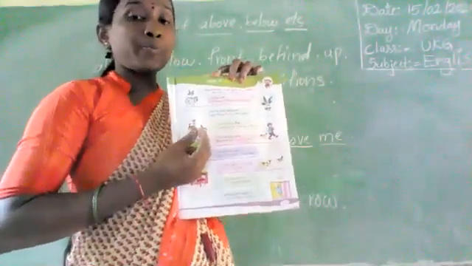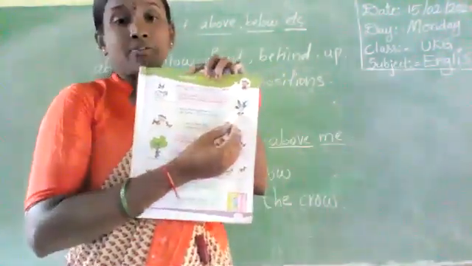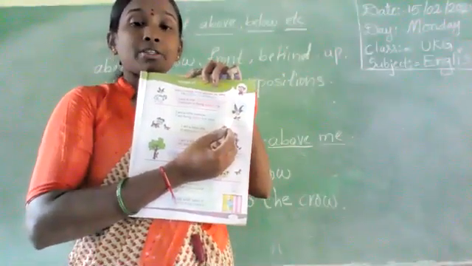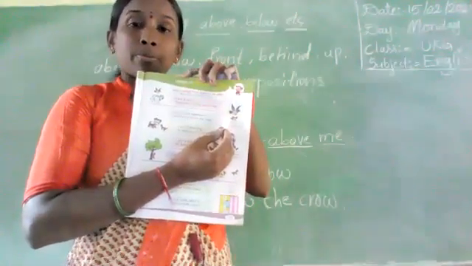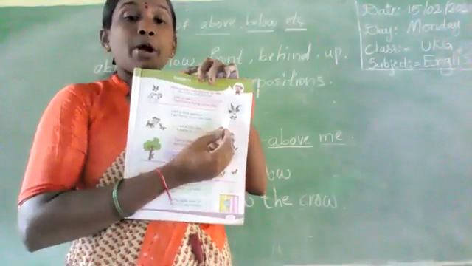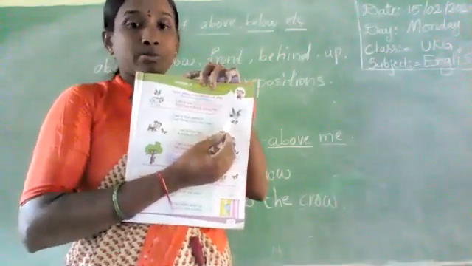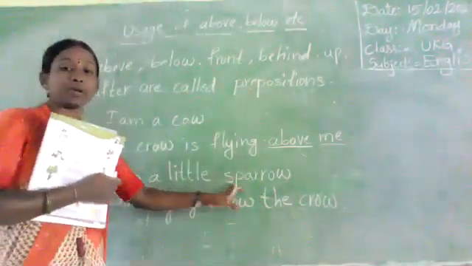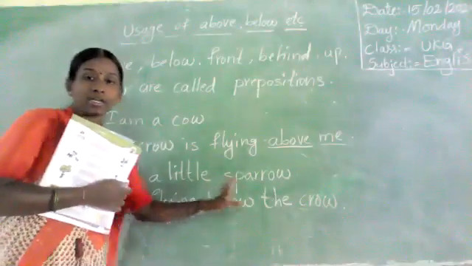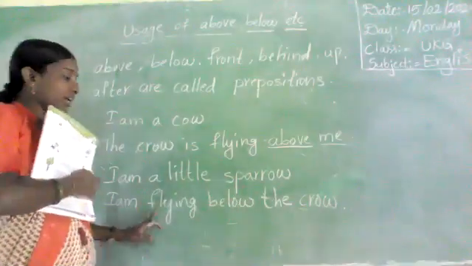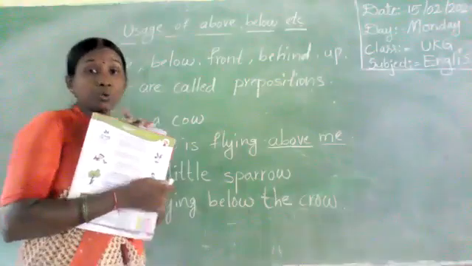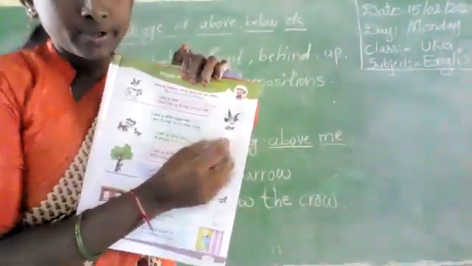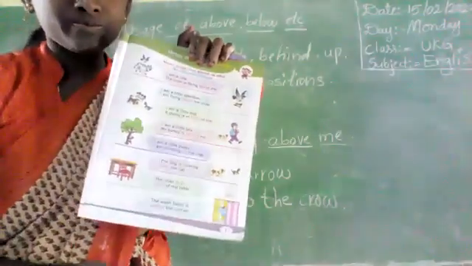The sparrow is flying below the crow. I am a little sparrow. I am flying below the crow. Where is the sparrow flying? Below the crow. Yes or no?